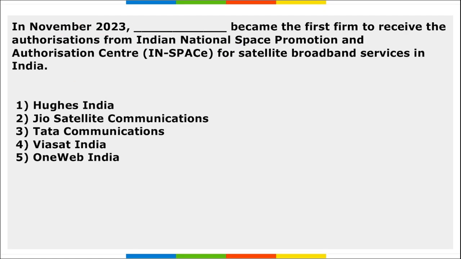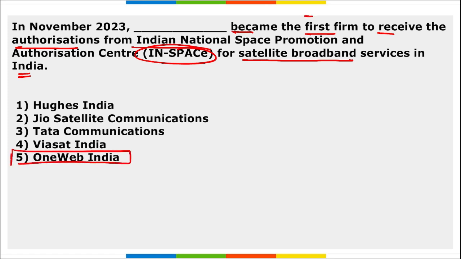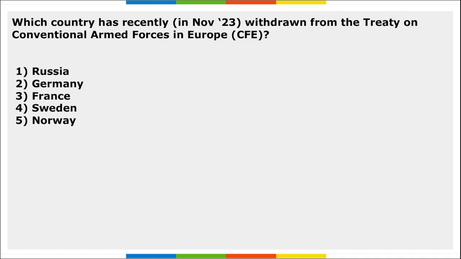Next, in November, which firm became the first to receive the authorization from IN-SPACe for satellite broadband services in India? What is the name of that company? It is OneWeb India, correct? It became the first firm to receive the authorization from IN-SPACe for satellite broadband services in India, to provide satellite connection and satellite internet to remote areas in India. And OneWeb is UK-based.